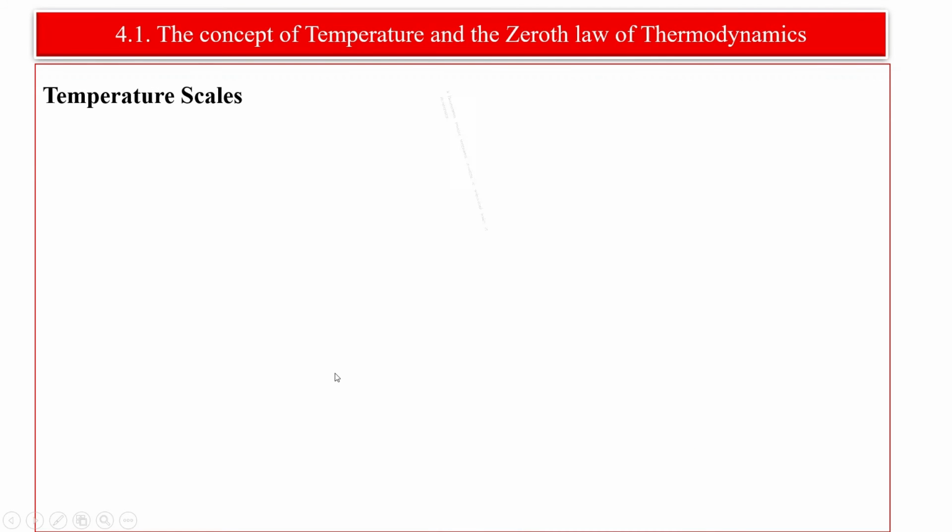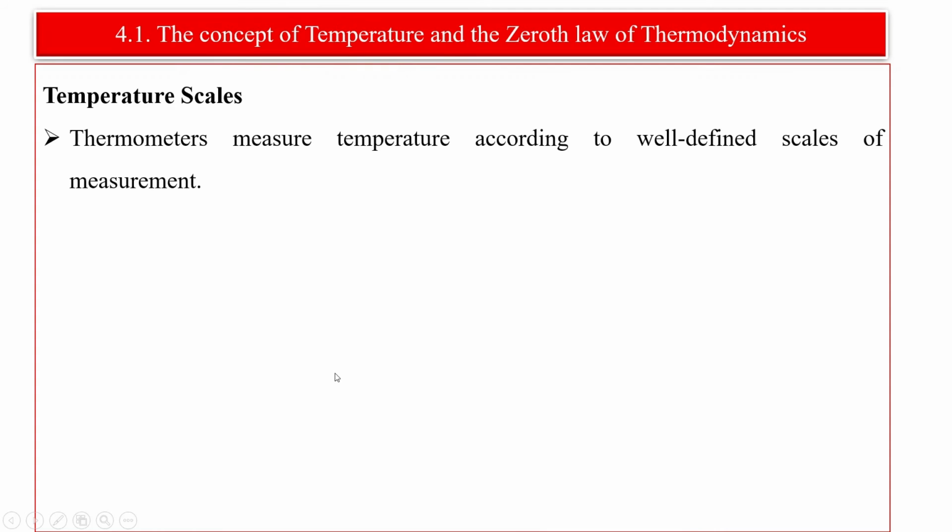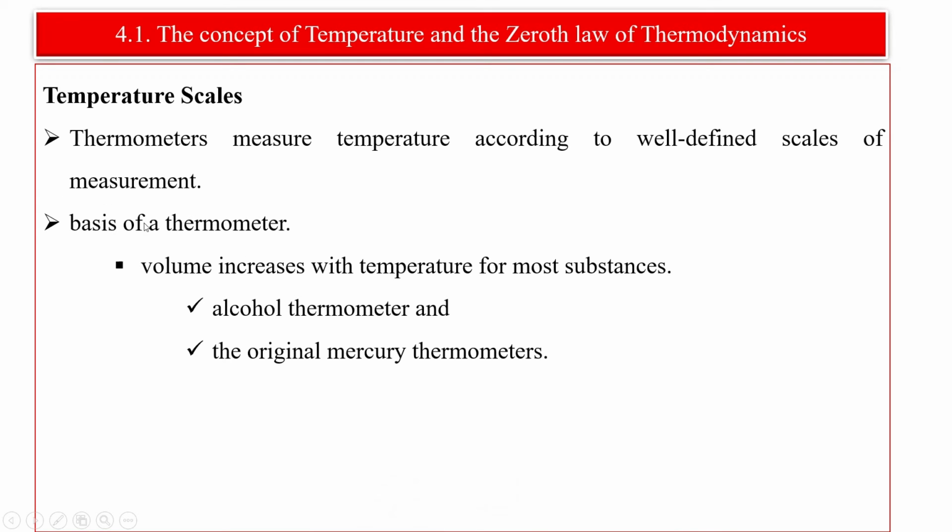After this we need to see temperature scales. Thermometers measure temperature according to a well-defined measurement scale. It can be measured in degrees Celsius, degrees Fahrenheit, or in Kelvin. One basis of thermometers is that volume increases with temperature for most substances. One is the alcohol thermometer. The other is the mercury thermometer.